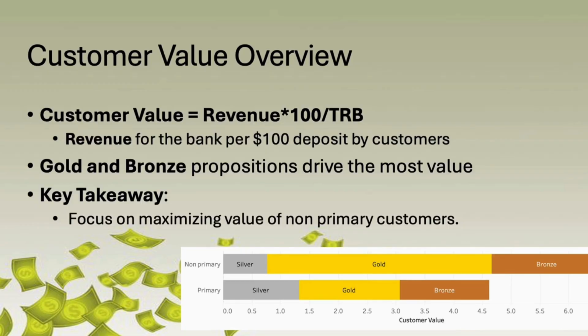In this part, we'll take a look at the customer value by different factors. We create a calculated field called customer value, which is the revenue times 100 over TRB. This stands for the revenue for the bank per $100 deposit by customers. We can tell that gold and bronze proposition customers drive the most value, whether or not their bank account at our bank is primary. Therefore, we should focus on maximizing the value of non-primary customers.